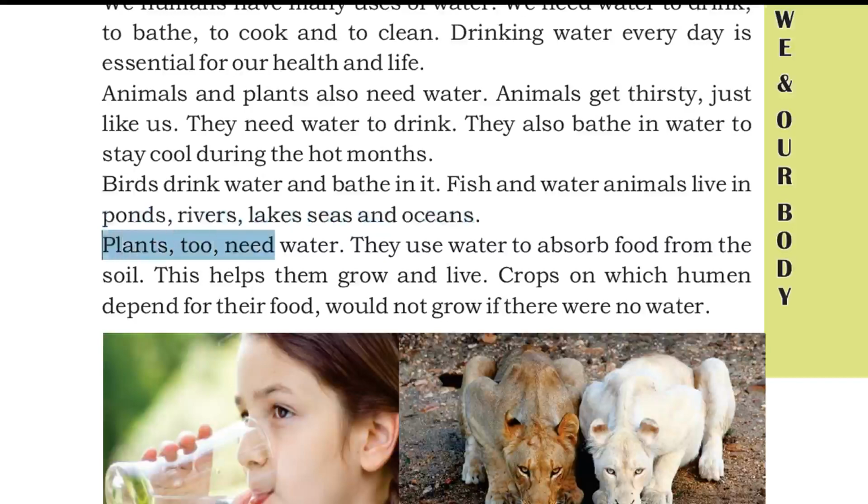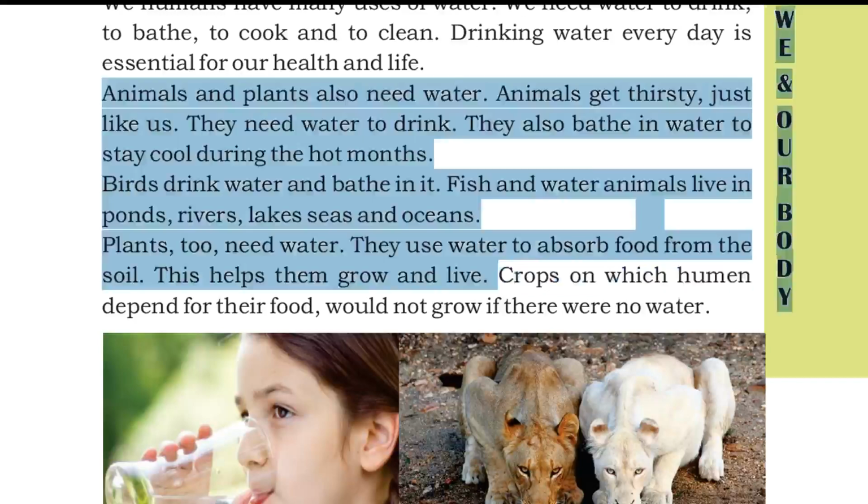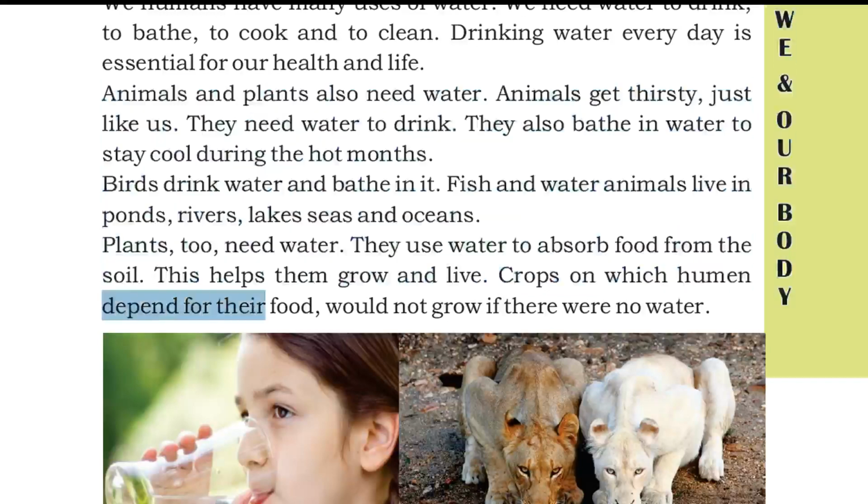Plants too need water. They use water to absorb food from the soil. This helps them grow and live. Crops on which humans depend for their food would not grow if there were no water.